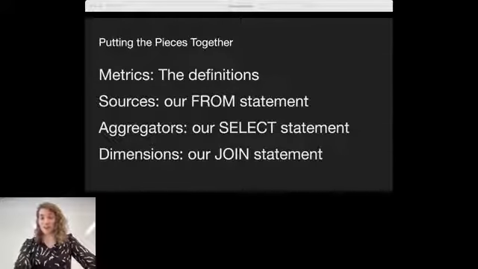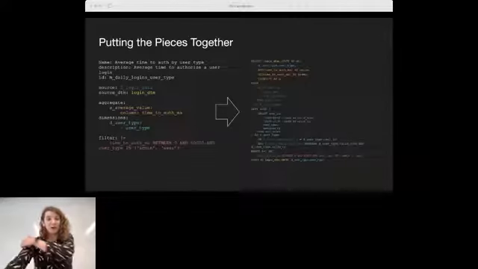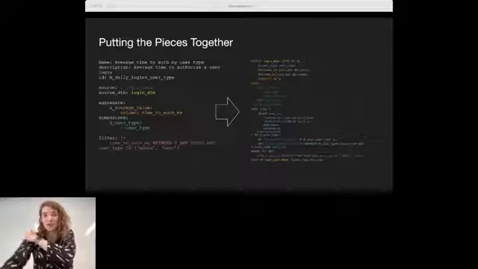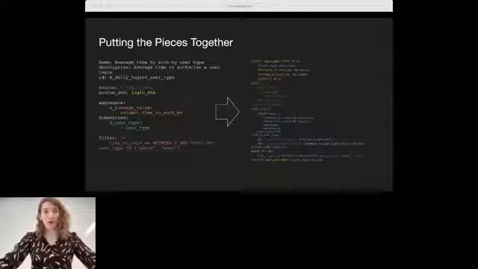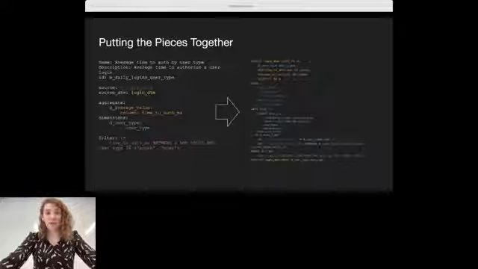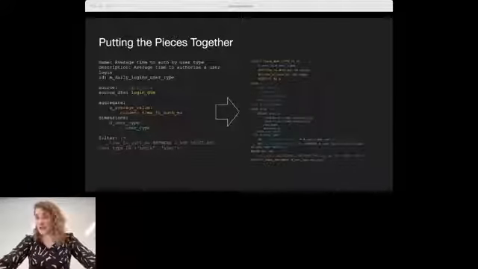And if we take this metric spec and actually generate some SQL with it, we can see that our source maps to a subquery in our generated metric SQL, where we can basically stick that source's definition into that metric query. Similarly, for our login date time, we can stick that in.